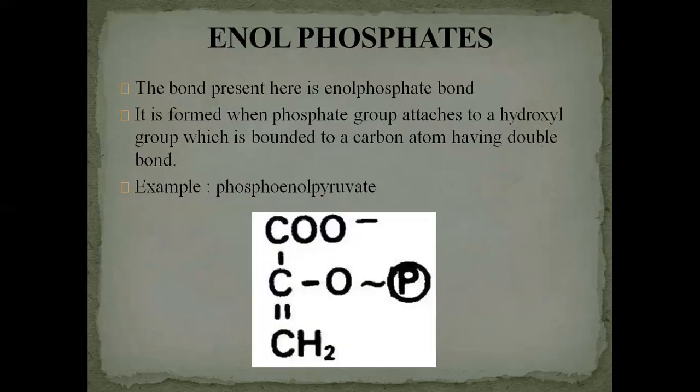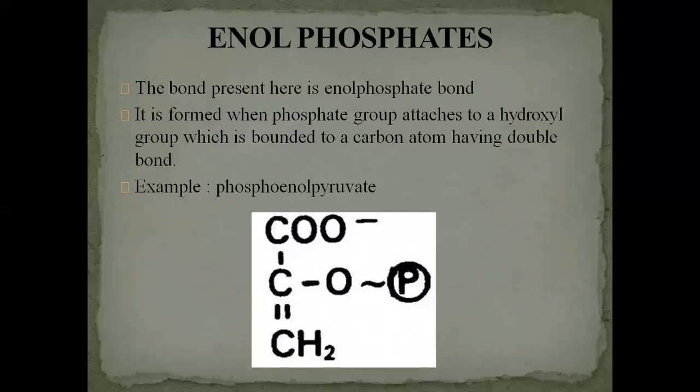The second class of phosphate groups is enol phosphate. The first one was pyrophosphate. The second high energy compound is enol phosphate. We are discussing the high energy compounds in the biological system. The significance of these high energy compounds is that they will give the energy in the form of free energy for the utility to do the works or the tasks. The first class of energy rich compound was the pyrophosphate. The second class is enol phosphate.